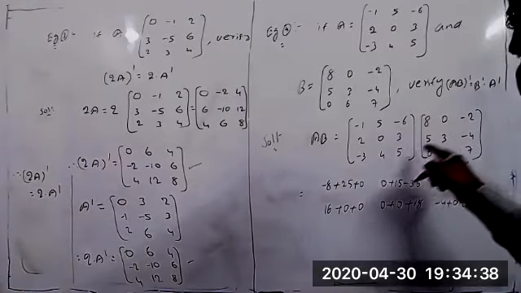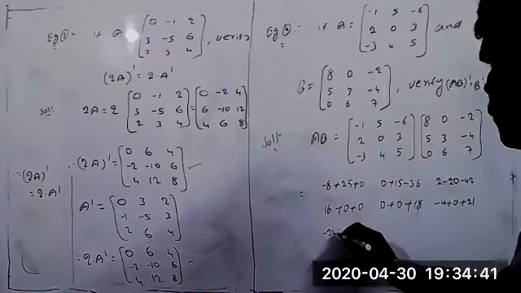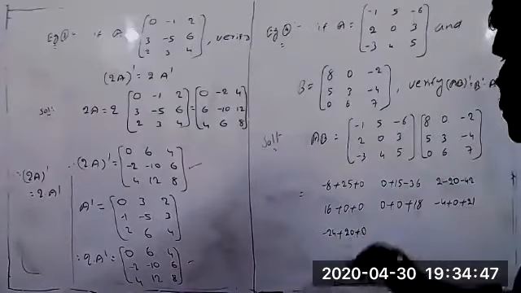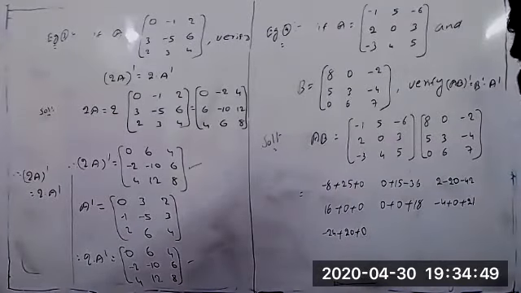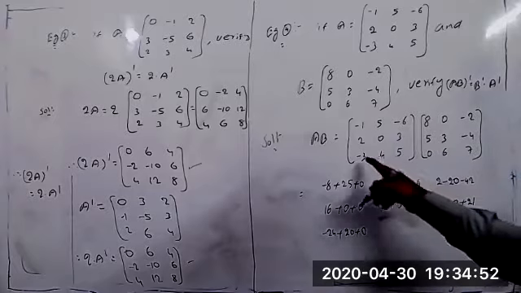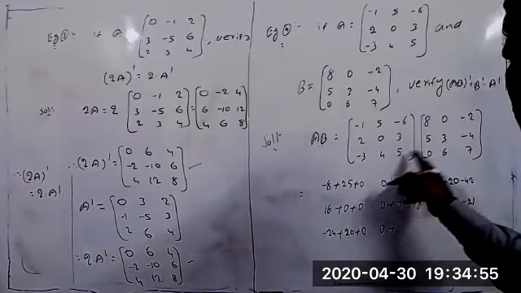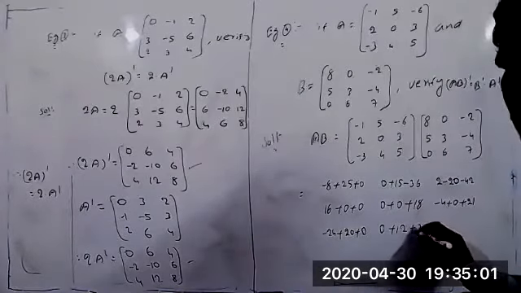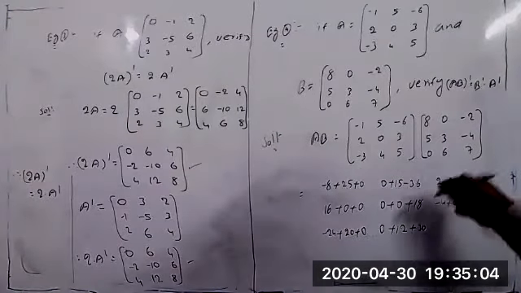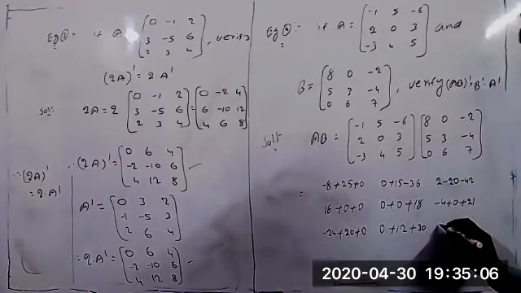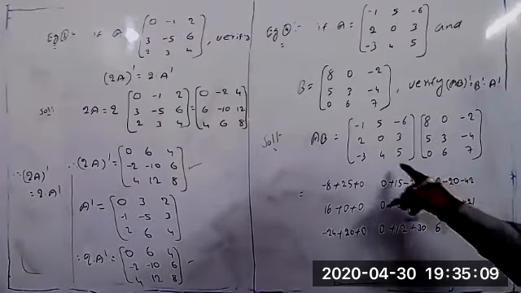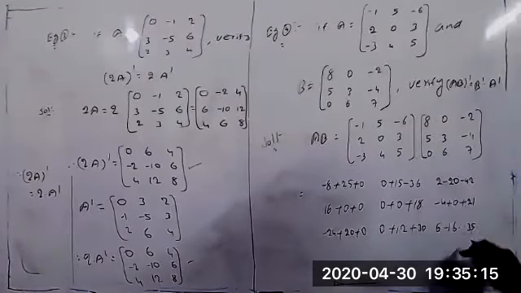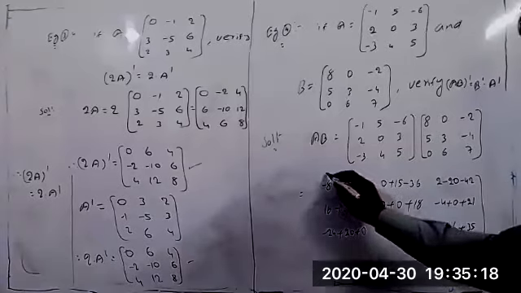Second row into all three columns is over now. Again, third row into these three columns. -3 into 8 equal to -24, plus 4 into 5 equal to 20, plus 5 into 0 equal to 0. Again, third row into second column: -3 into 0 equal to 0, plus 3 4s are 12, plus 5 6s are 30. Next, third row into third column: -3 into -2 equal to plus 6, plus 4 into -4 equal to -16, plus 5 7s are 35. I can simplify all the values now.